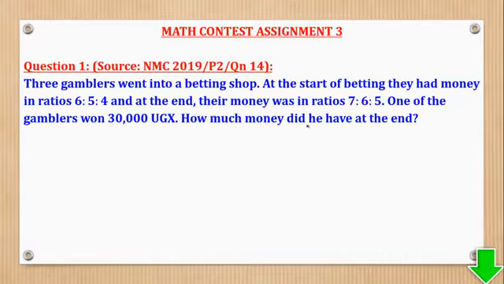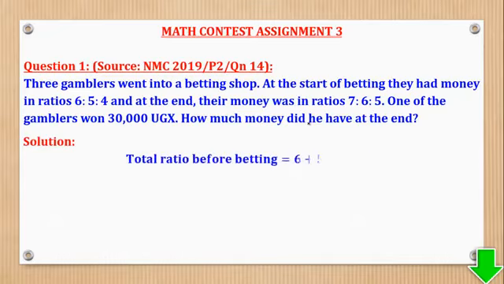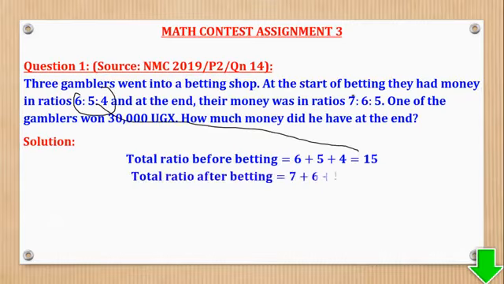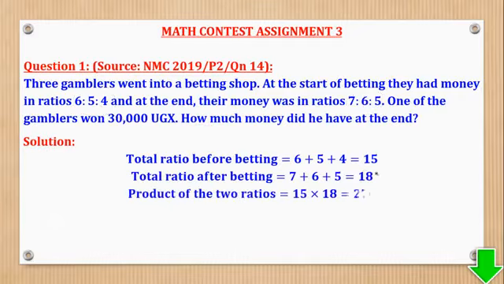So this was a little tricky. It was not the normal ratios we are used to, which we covered in primary. So what we're going to do, we're going to first get the total ratio before betting. It was this, so add to get 15. What about after betting? It was this, so you add to get that. Then we are going to multiply the two ratios to come up with 270.